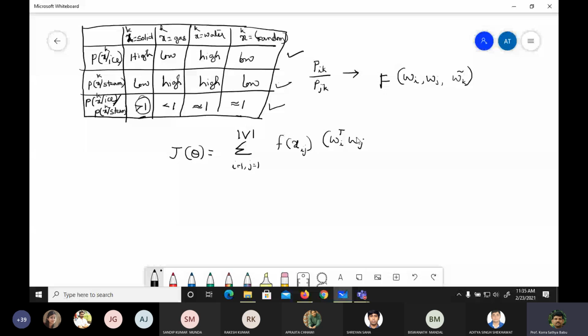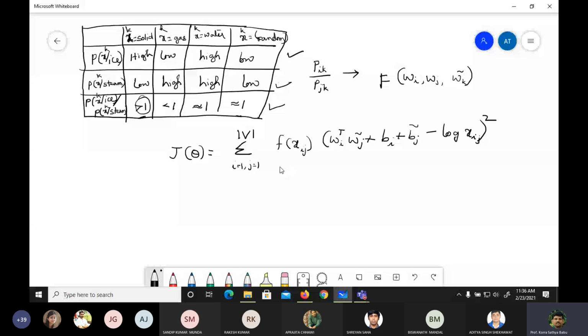They gave a bias bi for the target word, and a bias bj for the context word also, minus log xij, whole squared. This is the formula they have given as a cost function.